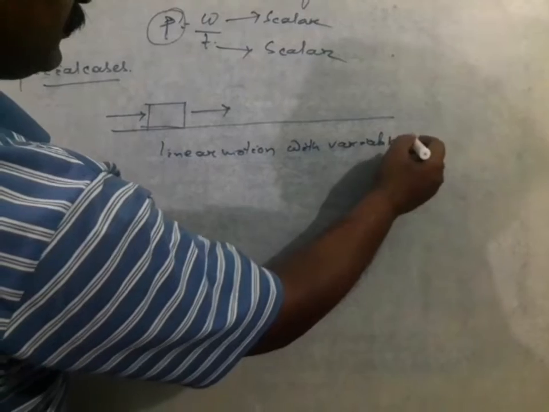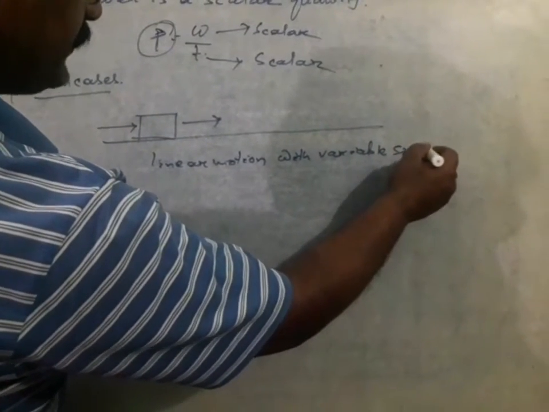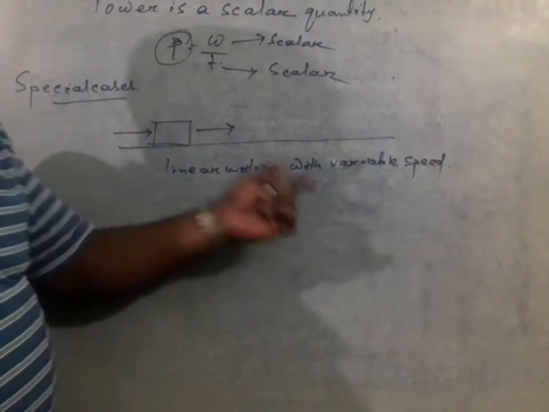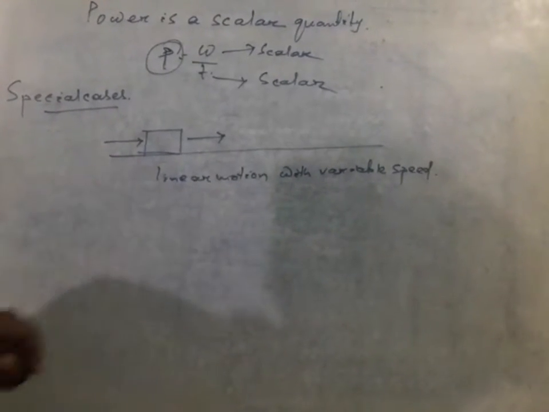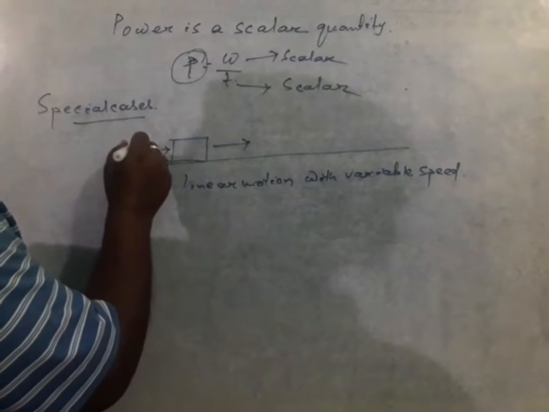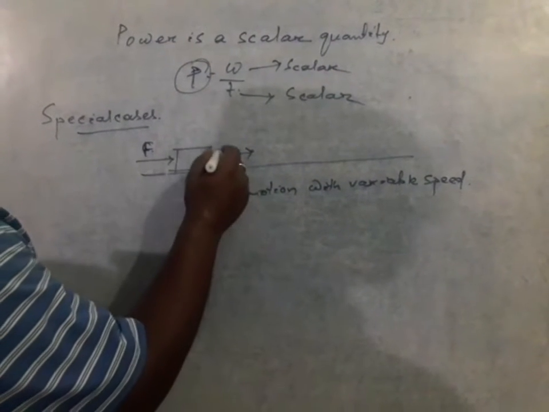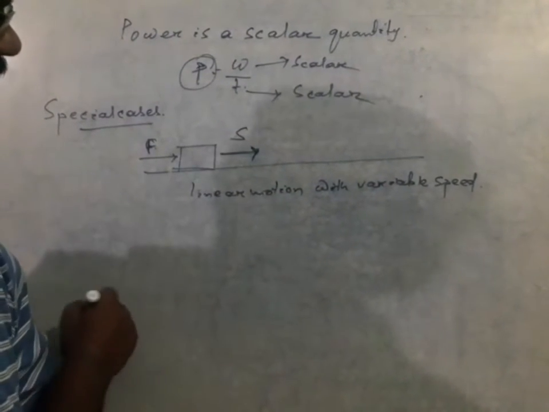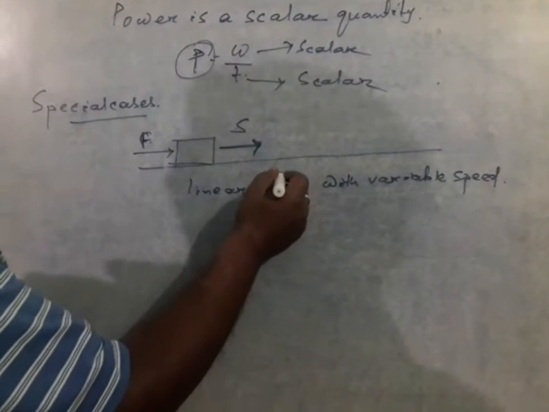As you know, whenever a body is moving with variable speed, we have to find out the average speed in that case. Now let us consider that a force F is applied on the body such that the body is displaced up to s distance within a time t.